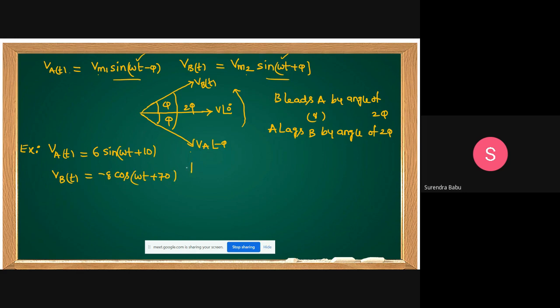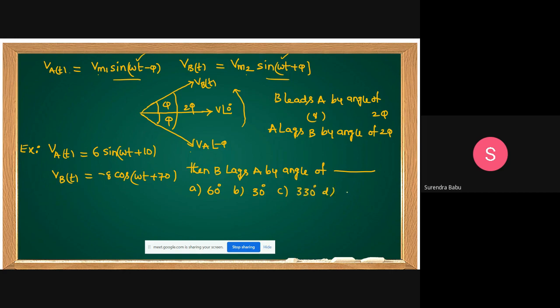Then B lags A by an angle of dash. Option A: 60 degrees. Option B: 30 degrees. Option C: 330 degrees.